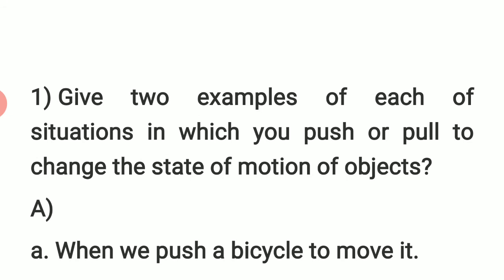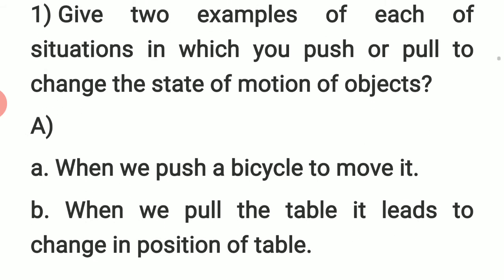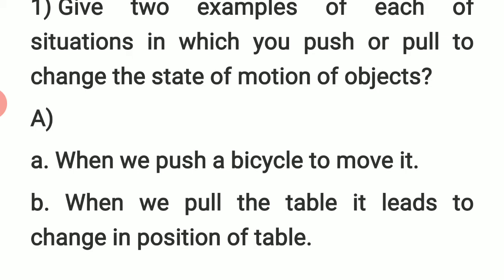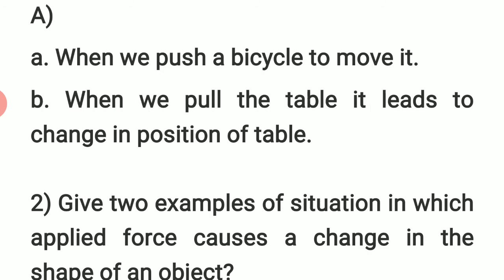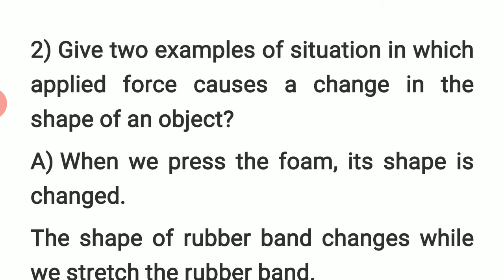So let us go through some questions and answers here. Give two examples of situations in which you push or pull to change the state of motion of objects. This action should contain both push and pull. When we push a bicycle to move it, or when we pull the table, it leads to a change in position of the table.